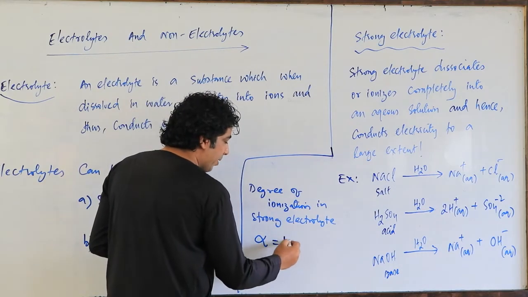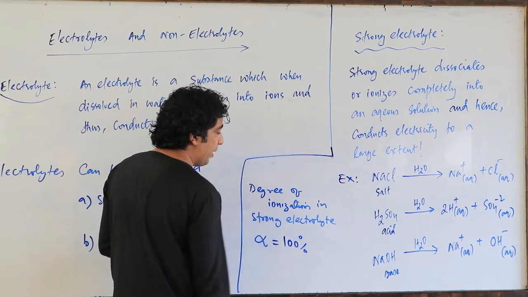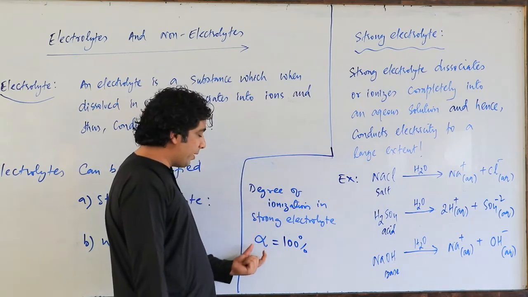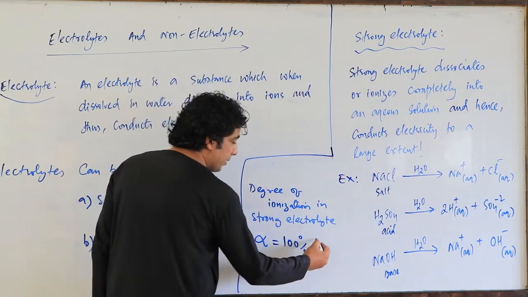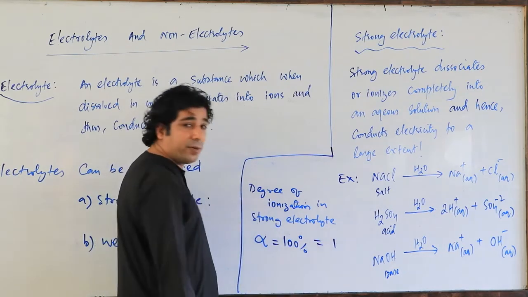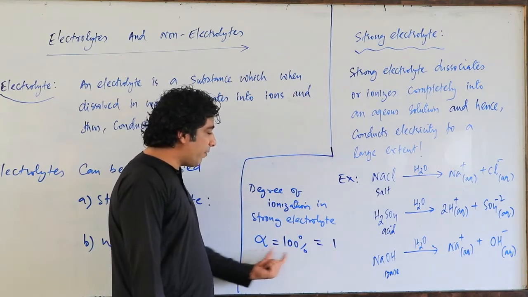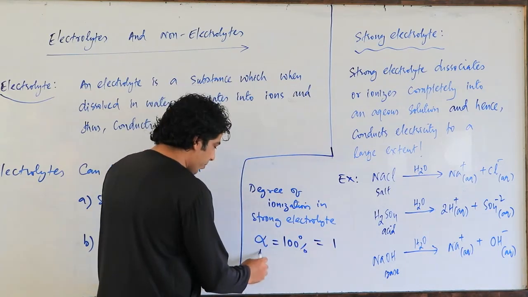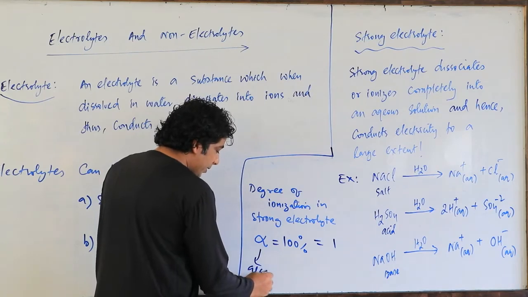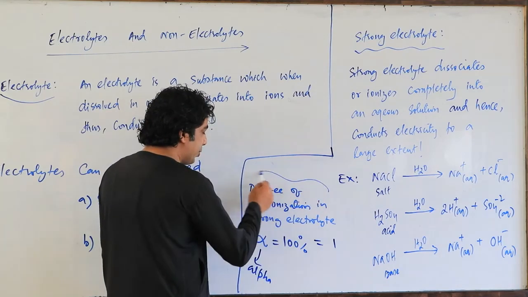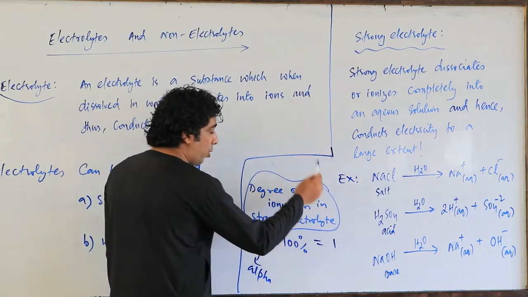It will be 100%. So that means a strong electrolyte will dissociate 100% and 100% will be 1. That is 100 upon 100, that is 1. So alpha factor will be 1. So remember, alpha stands for degree of ionization. For which electrolyte? Strong electrolyte.